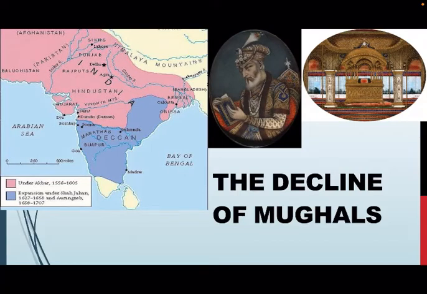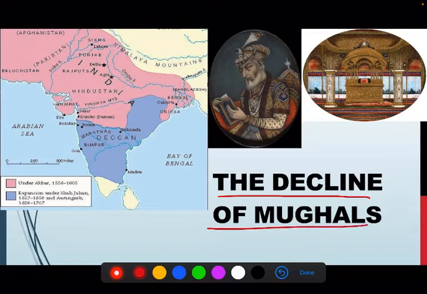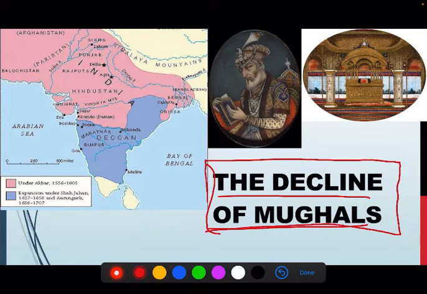Hello friends, in this video we are going to discuss a very important topic of modern history. The name of the topic is the decline of the Mughals. Actually, from this period, from the decline of the Mughals, starts the period of modern Indian history, especially in the UPSC syllabus. So we will see what were the reasons for the decline of the Mughals, how the mighty empire of the Mughals declined, what the different factors were, and up to what extent these factors were responsible for the decline of the Mughals.